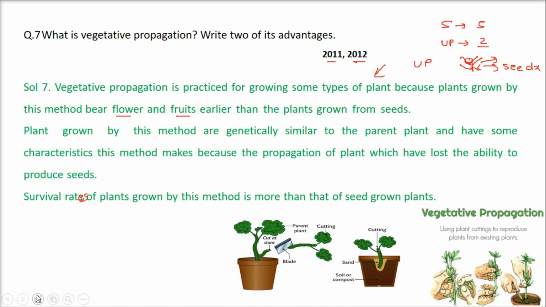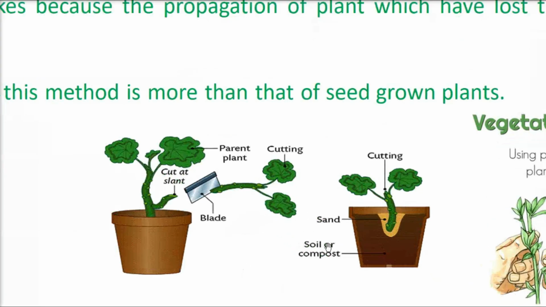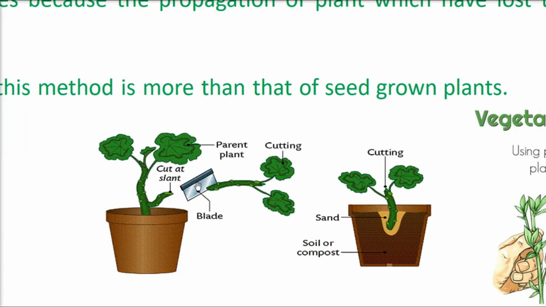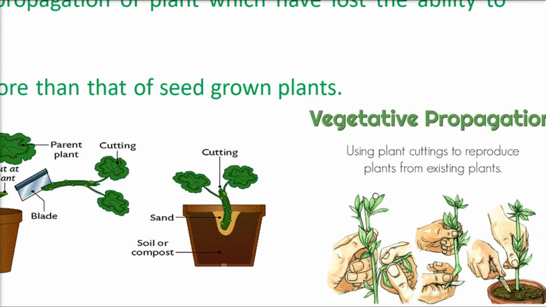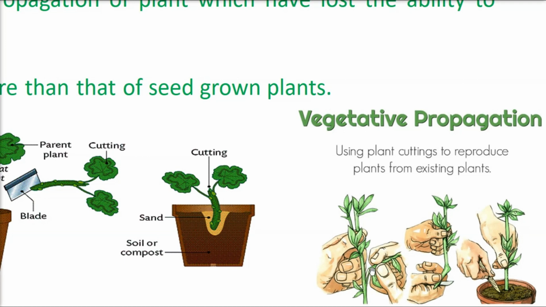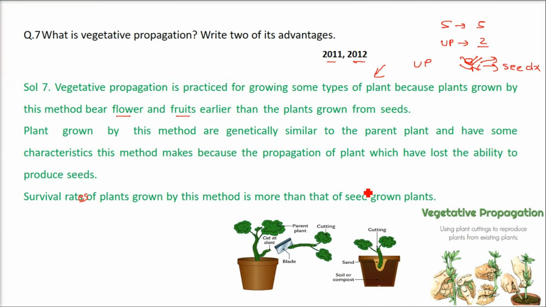Now let me show you how it is done. This is a plant, we cut it in a slant and then we try to grow it. Similarly here also, this is the way, cutting it like this and growing it, using plant cuttings to produce plants from the existing plant. This is vegetative propagation.